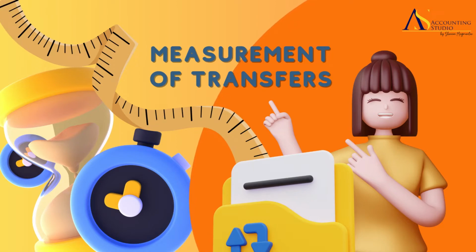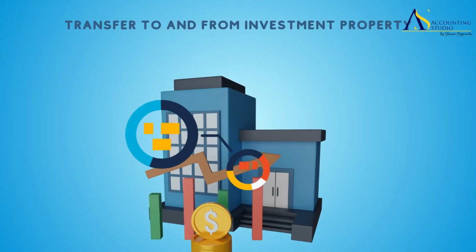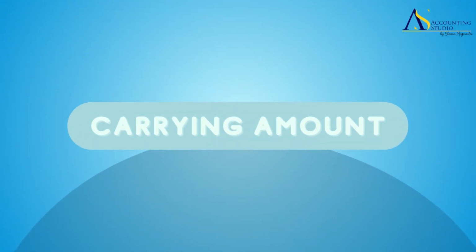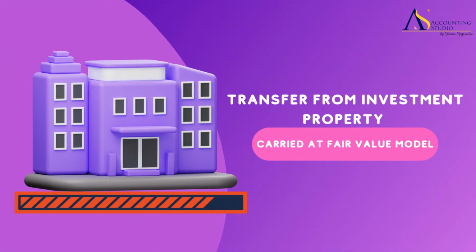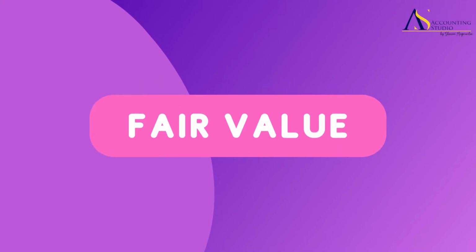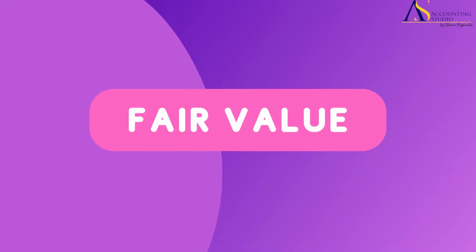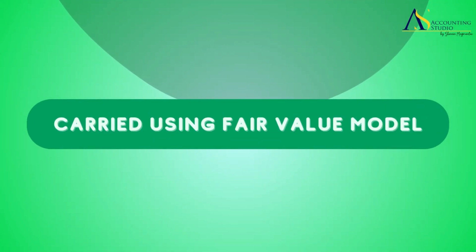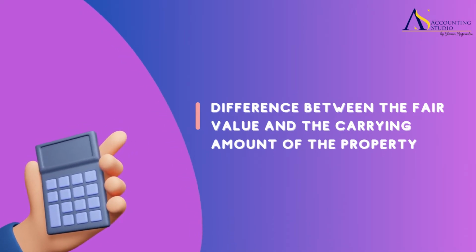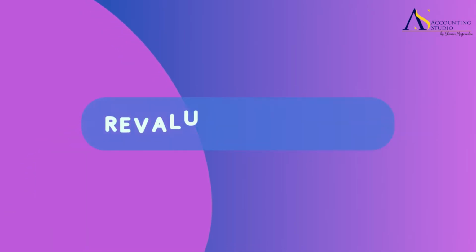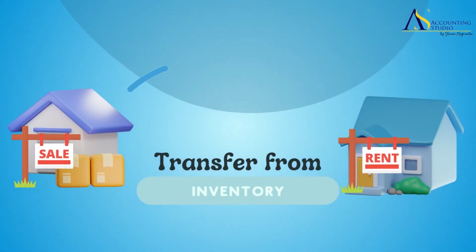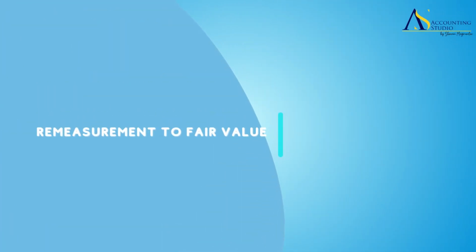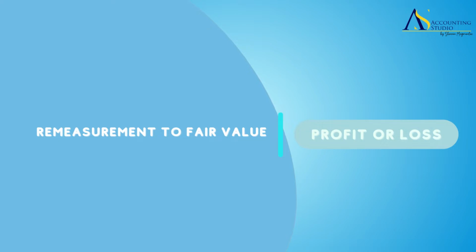Measurement of transfers. Transfers to and from investment property using the cost model shall be made at carrying amount. Transfer from investment property carried at fair value model shall be accounted for at fair value. Transfer from owner-occupied property to investment property that will be carried using fair value model: the difference between the fair value and the carrying amount of the property shall be accounted for as revaluation of PPE. Transfer from inventory to investment property that will be carried using fair value model: the remeasurement to fair value shall be included in profit or loss.